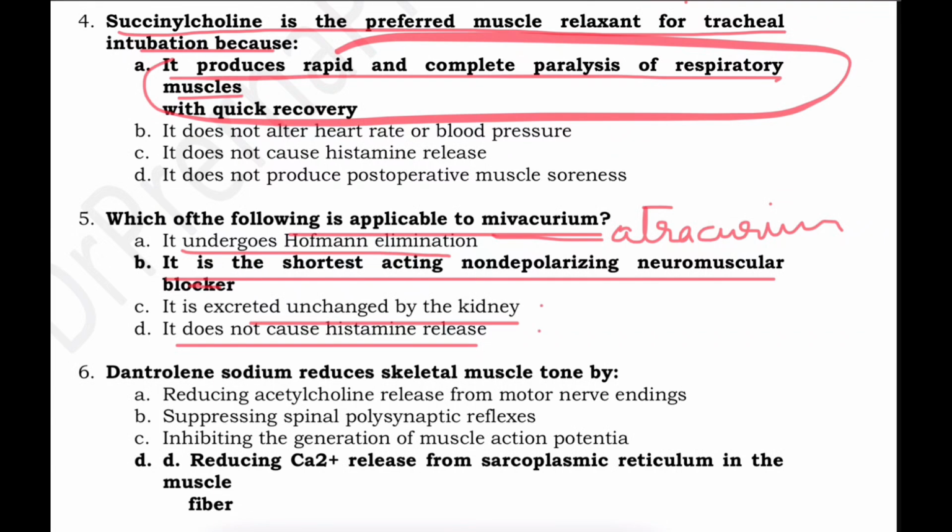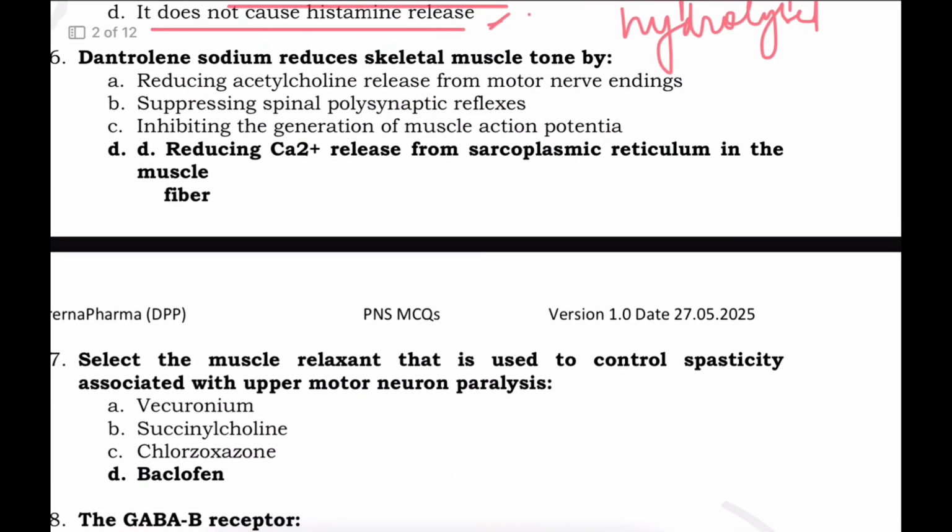Then it is shortest acting because it is very rapidly hydrolyzed by the plasma cholinesterase. So it is shortest acting and it releases histamine.